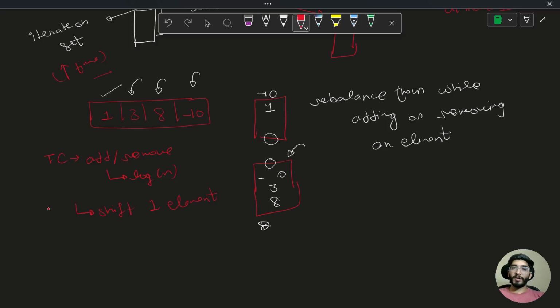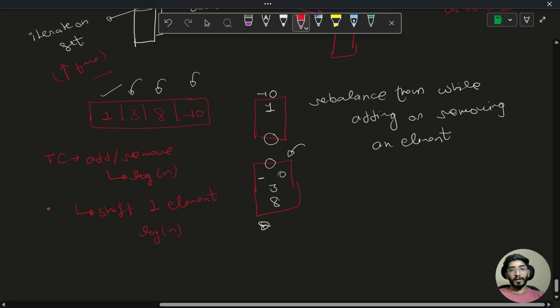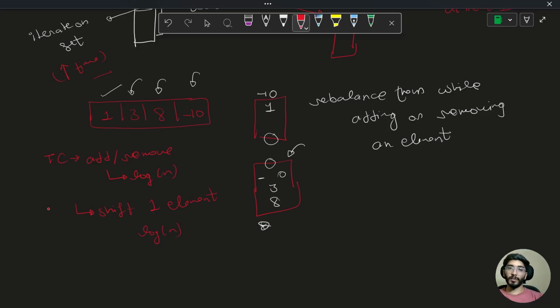To shift one element will take log n time. So while consuming or rebalancing them, at any point of time we can get the middle element of the sorted range. Once we have the middle element, this is nothing but our median.